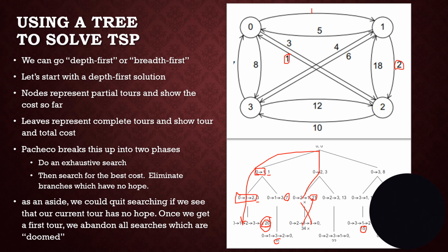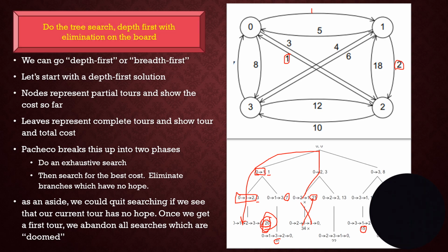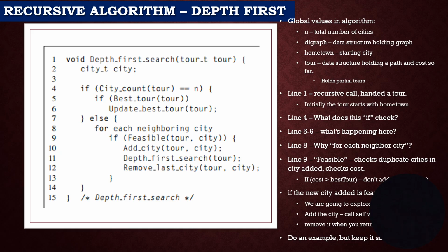So there are some things we can do if we're going to write a computer algorithm that will make it faster. One of those things is we're going to keep track of the shortest path. And anytime we get longer than the shortest path, of course, at that point, we will quit searching that particular tree path. All right, so in this algorithm, what we're doing is a depth first search with elimination. And I've kind of shown that to you. I don't have a board to show it to you, but I've kind of tried to show that to you here on the slide. All right, now here is a recursive algorithm that does exactly that.